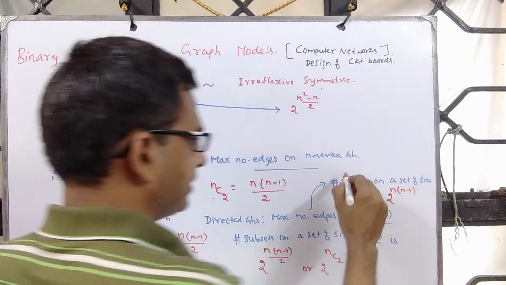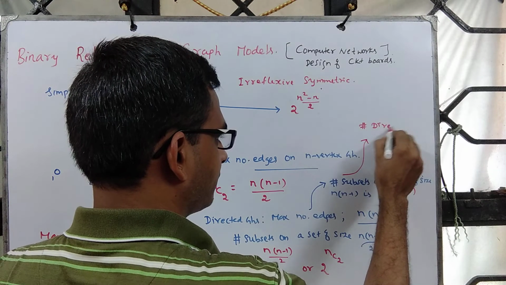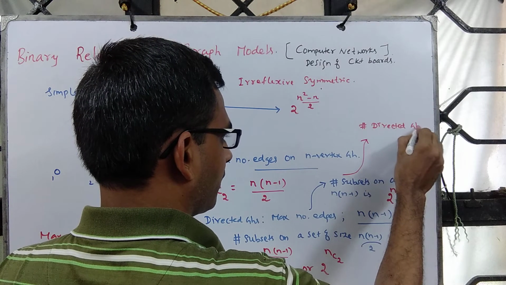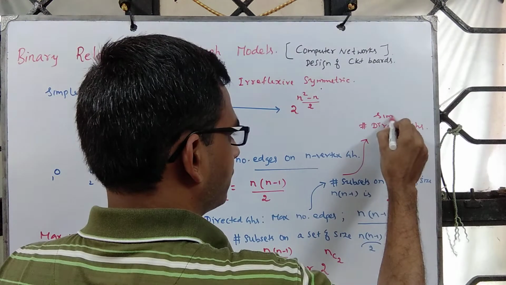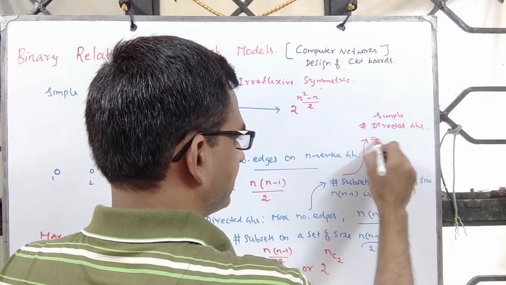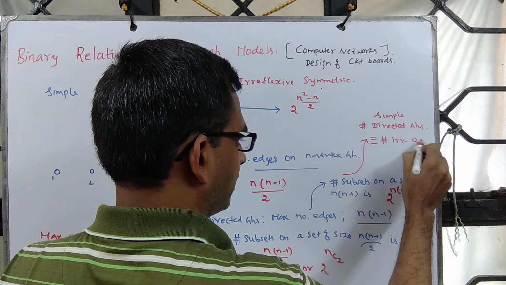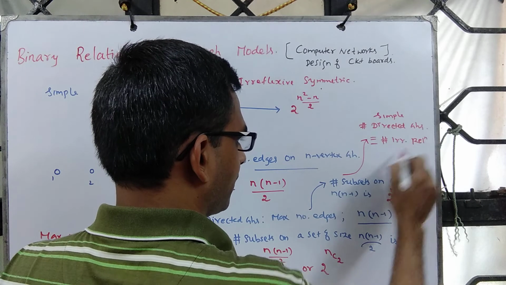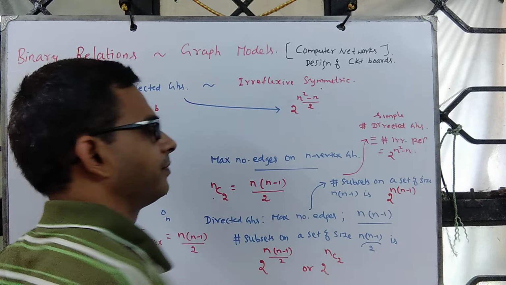And this is precisely our number of simple directed graphs. This is precisely the same as the number of irreflexive relations, which is 2 power (n square minus n).